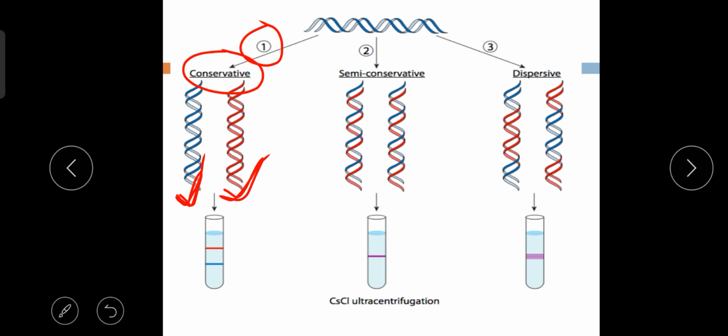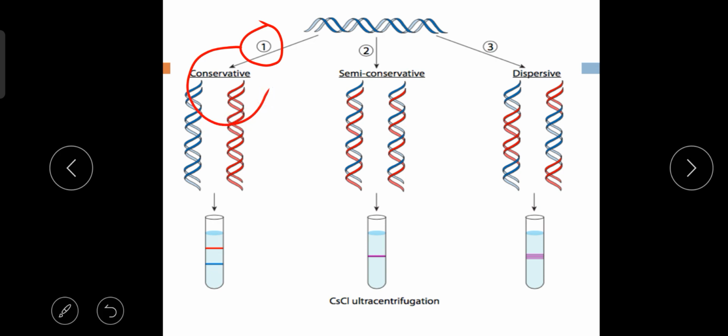That means always in the conservative mode of DNA replication, the parent DNA never separates from each other. And always the new raw materials, that means the nucleotides, produce the new DNA molecule which never mixes up with the parent DNA strand. That is why this conservative mode of DNA replication was not accepted. That is not possible actually. That is why this type of mode of replication was not accepted.